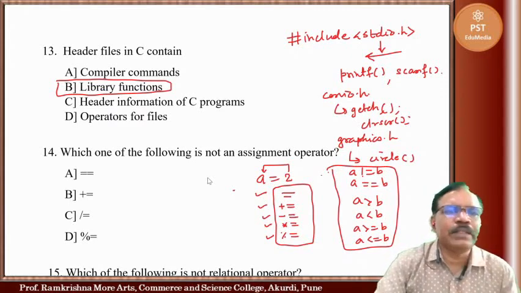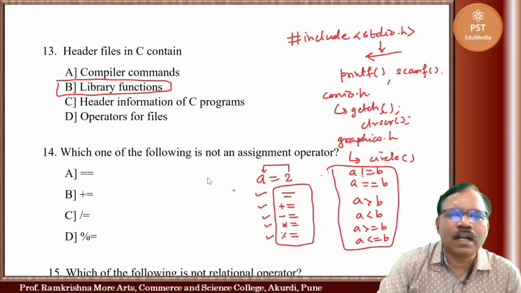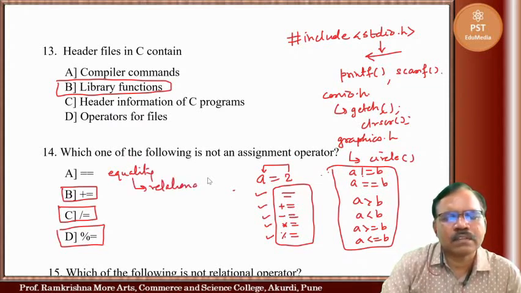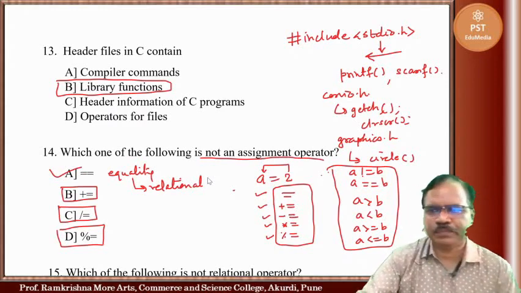So here, out of these, this one is an assignment operator, this is also an assignment operator, this is also an assignment operator, but this is not. This is the equality operator. So this is a relational operator. So A is correct because we want the one that is not an assignment operator.